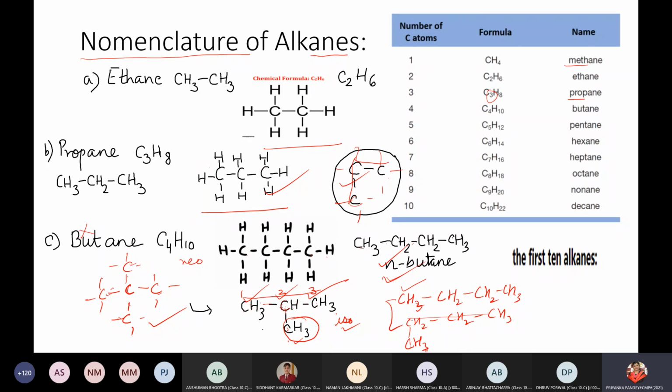Or when we talk about nomenclature, which is called IUPAC naming, then we have to specify the number of carbon atoms. First, we'll get the longest chain. We number the carbon atoms, and then on which position, which functional group is present, we have to specify. Am I clear?